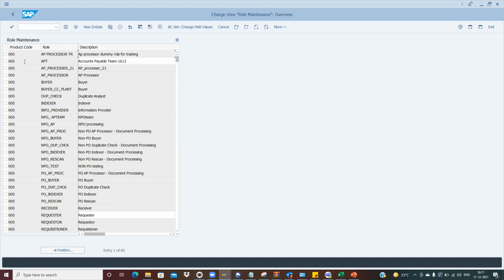Now we have the product code. The product code basically helps to identify whether we are going to use this particular role for the blocked invoices, for the parking of the invoice, or before the posting of the invoice.